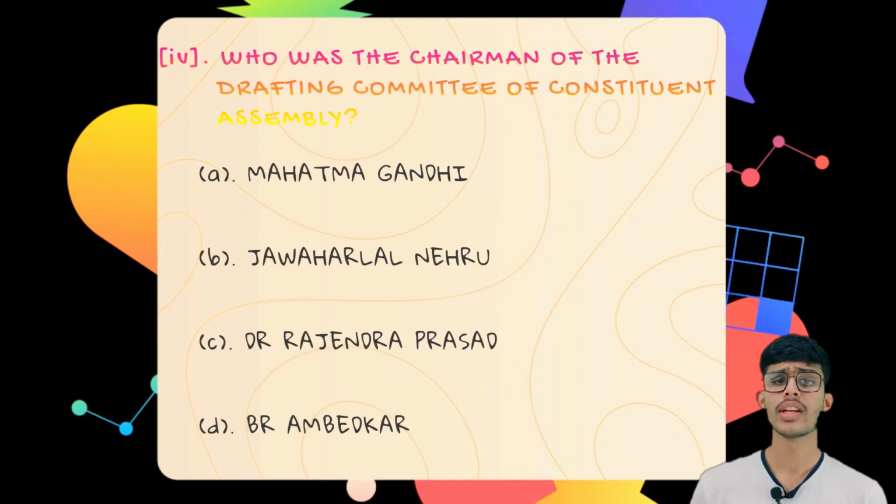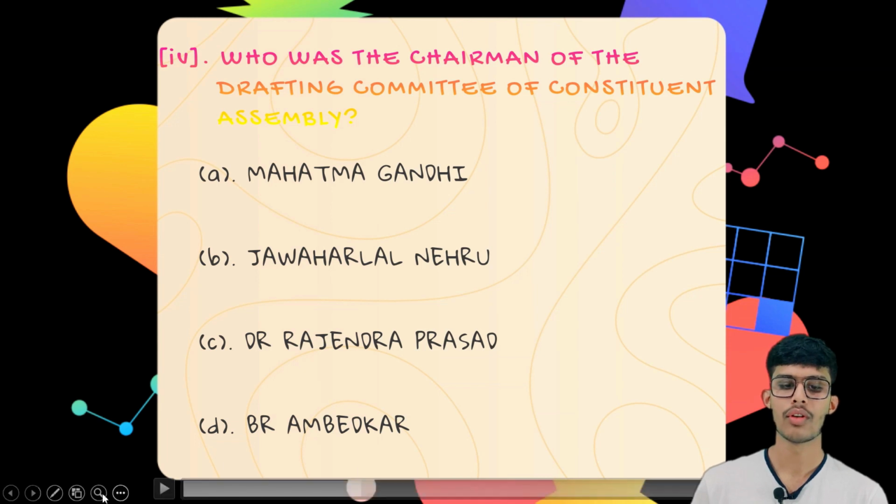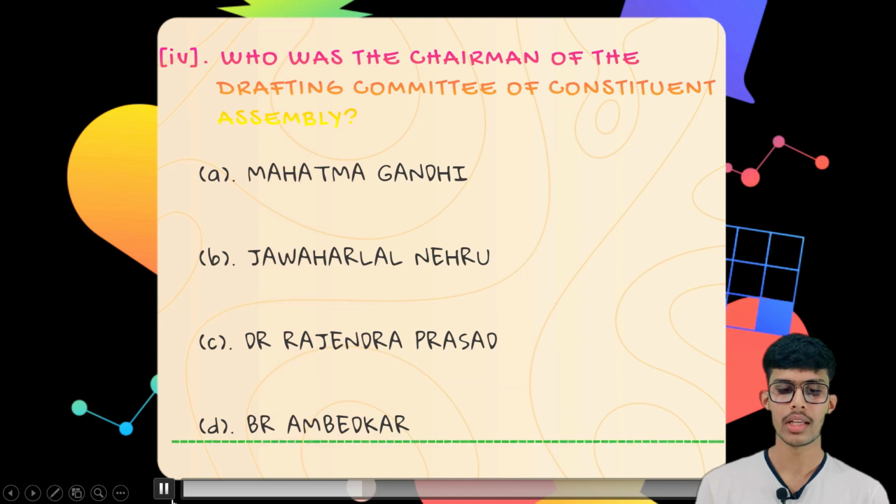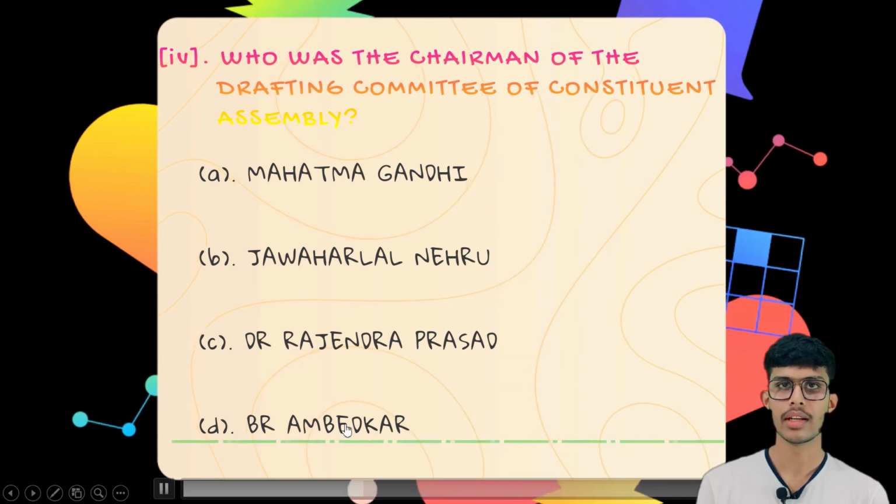The fourth question is, who was the chairman of the drafting committee of Constituent Assembly? The first option is Mahatma Gandhi, the second one is Jawaharlal Nehru, the third one is Dr. Rajendra Prasad, and the fourth one is Dr. B.R. Ambedkar. So the correct answer is B.R. Ambedkar.